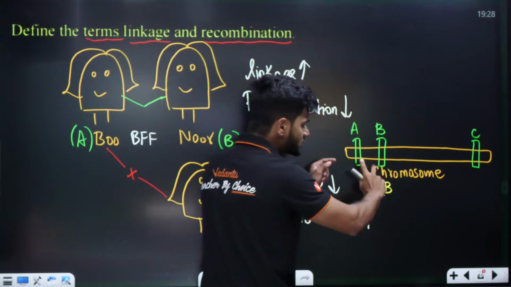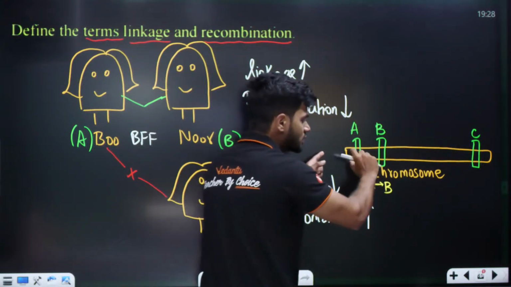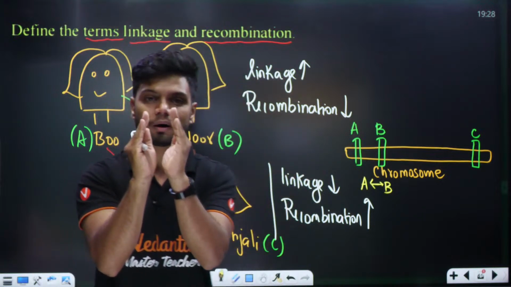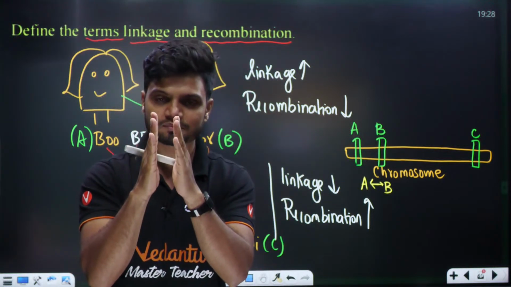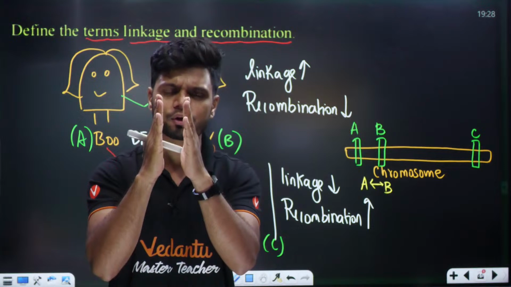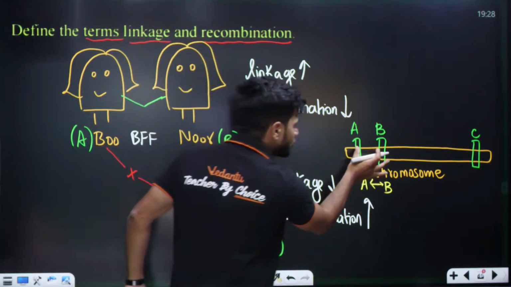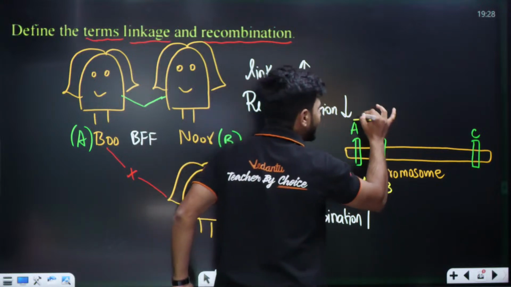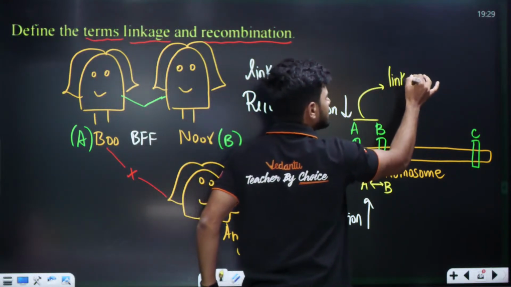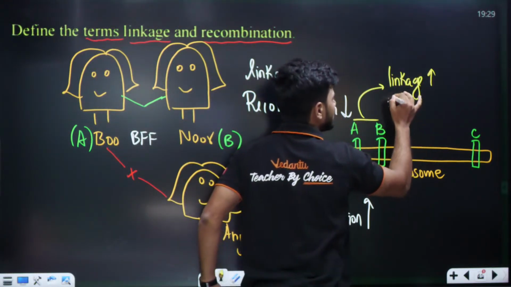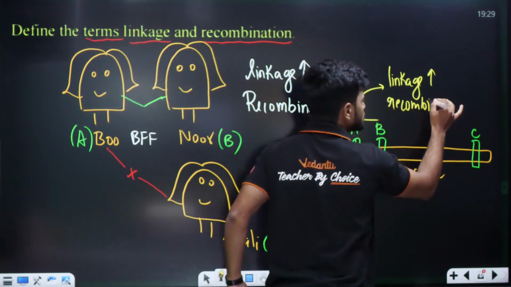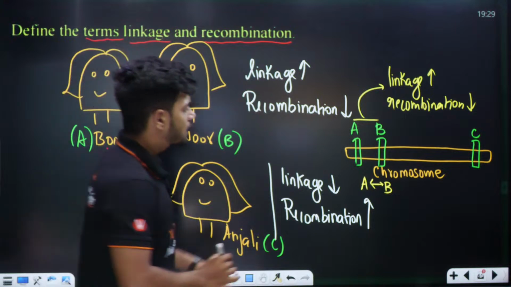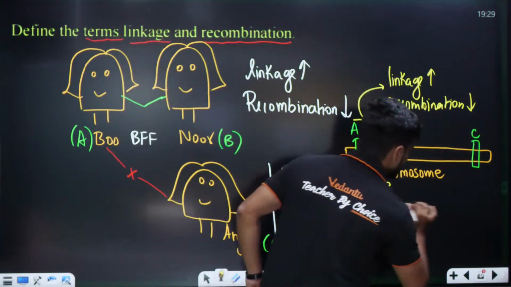The 2 genes on a chromosome are close to each other. It means they are tightly bound. See, close and tightly bound, right? Close and tightly bound ಆಗಿರುತ್ತೆ, ಇಬ್ರ ಮೇಲೆ bonding tight ಇದೆ. So 2 genes on the chromosome are tightly bound to each other. So can I tell between A and B linkage is very high and recombination is very low. Done. Now between A and C.